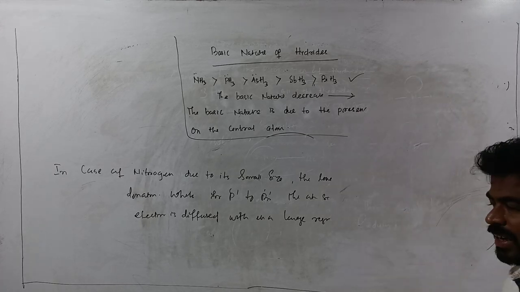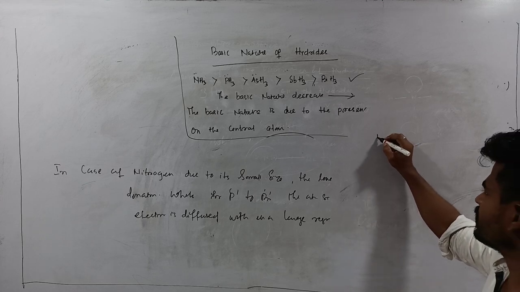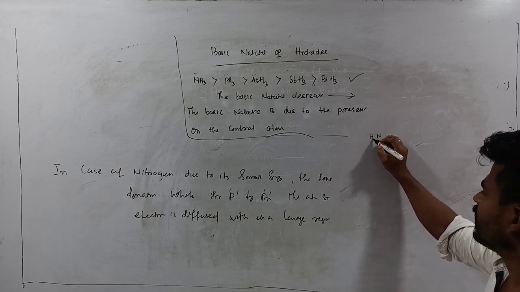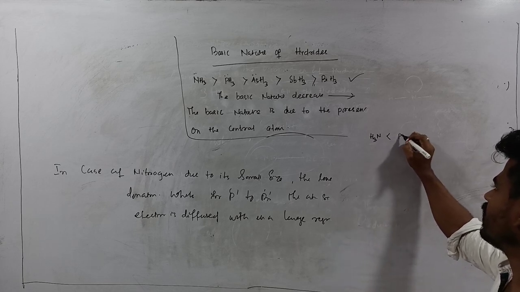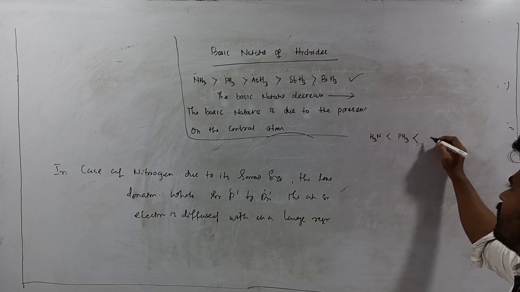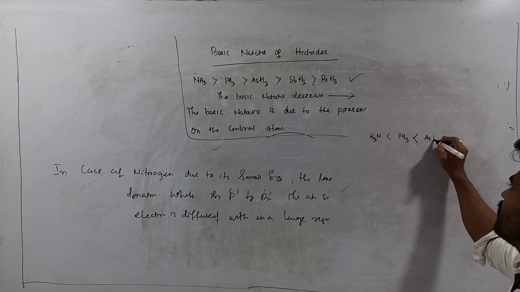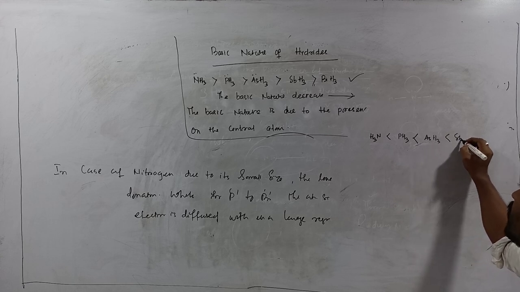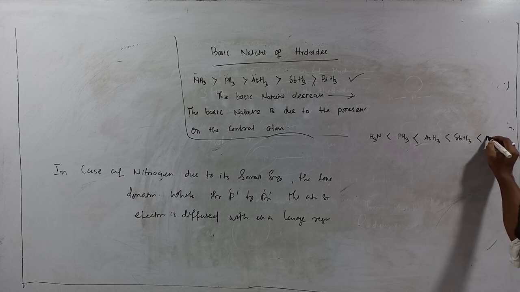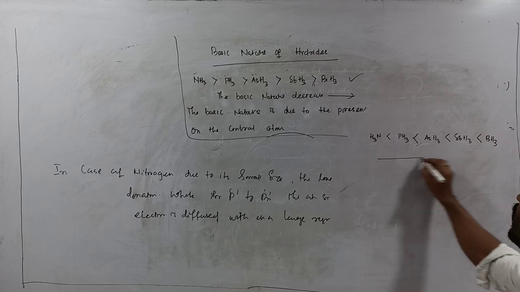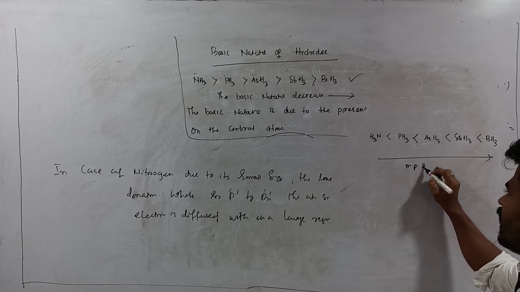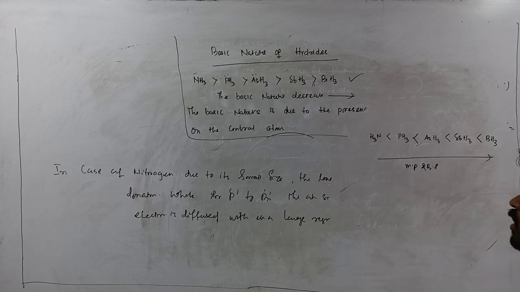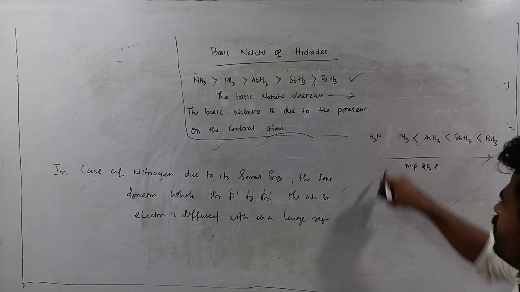You tell me, melting and boiling point. If you compare the size, then the melting and boiling point order should be like this: NH3 less than PH3, less than AsH3, less than SbH3, less than BiH3. This should be the expected order of the melting and boiling points of hydrides. But you know, this order is actually reversed.